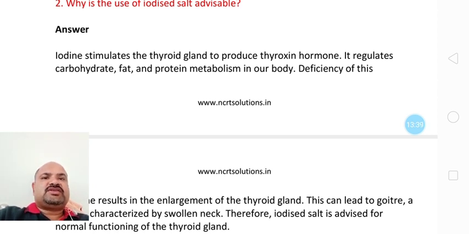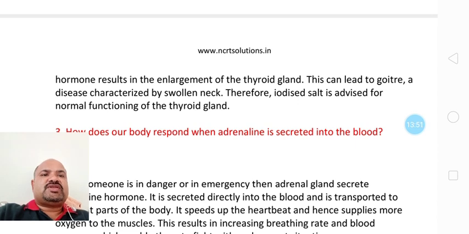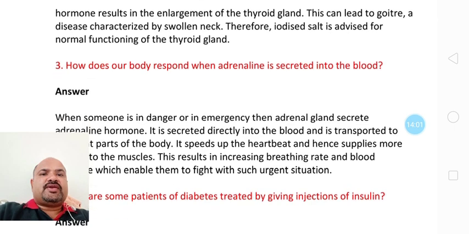Let us read the answer. Iodine stimulates the thyroid gland to produce thyroxine hormone. This thyroxine hormone regulates carbohydrate, fat and protein metabolism in our body. Deficiency of this hormone results in the enlargement of the thyroid gland. This can lead to goiter, a disease characterized by a swollen neck. Therefore, iodized salt is advised for normal functioning of the thyroid gland.